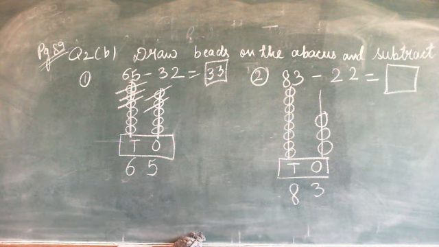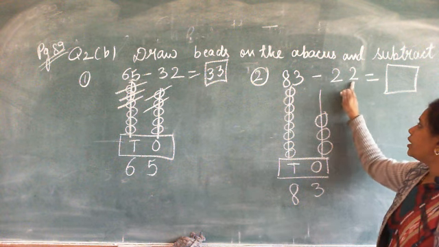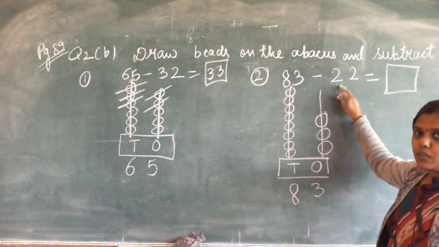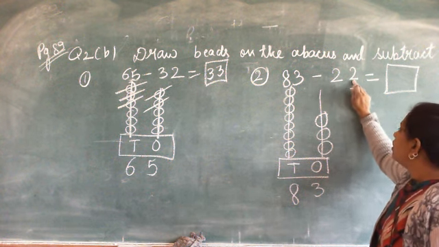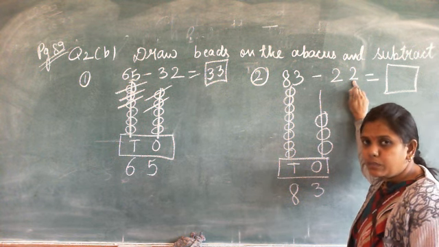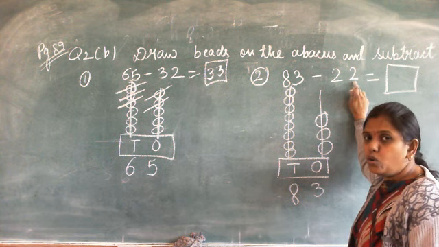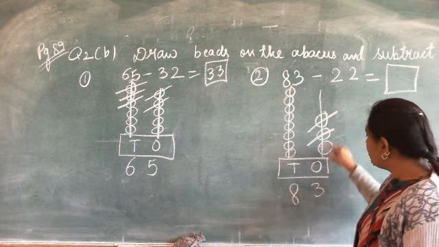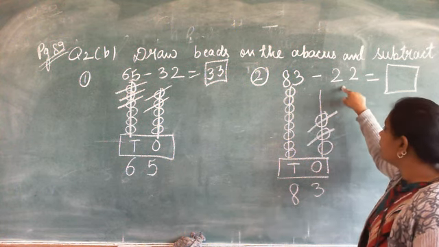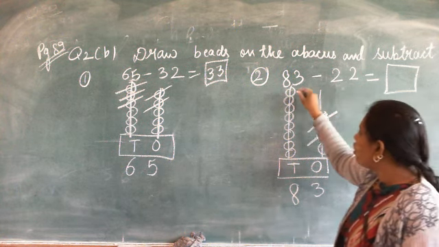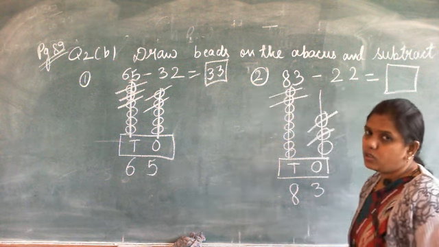Now for the number we are subtracting, we cross the number of beads. Okay. So here the number is 22. So first we will cross the number of beads at ones place. So here ones place digit is 2, so we cross 2 beads at ones place, and tens place digit is 2 again. So we cross 2 beads at tens place also.